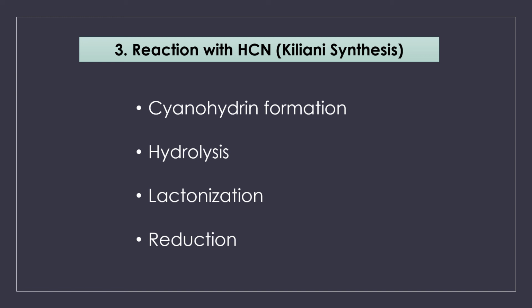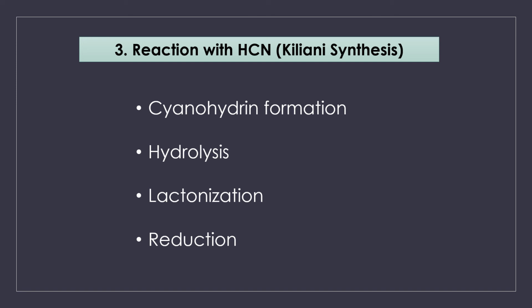When you treat the monosaccharide with hydrogen cyanide, a new asymmetric center will be produced. You will be getting two cyanohydrins, cyanohydrin 1 and cyanohydrin 2. In the next step, you will be hydrolyzing the cyanohydrins. After hydrolysis, lactonization and finally reduction result in the formation of two sugars in which the chain length is increased when compared with the parent sugar.